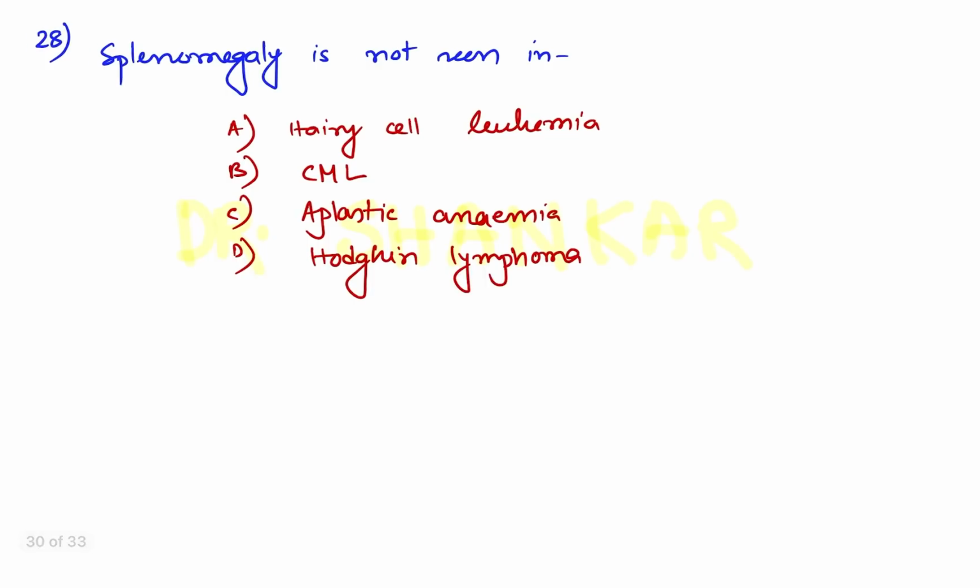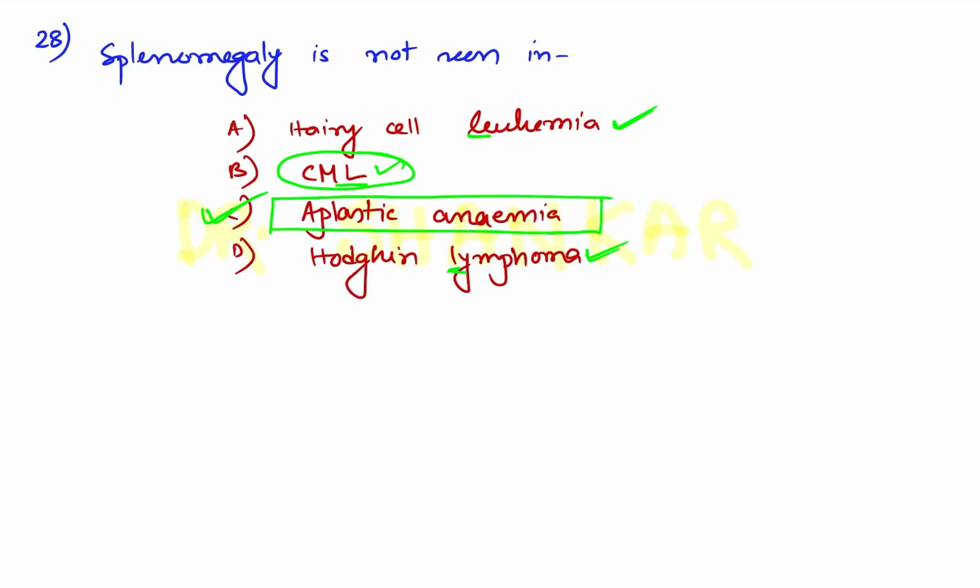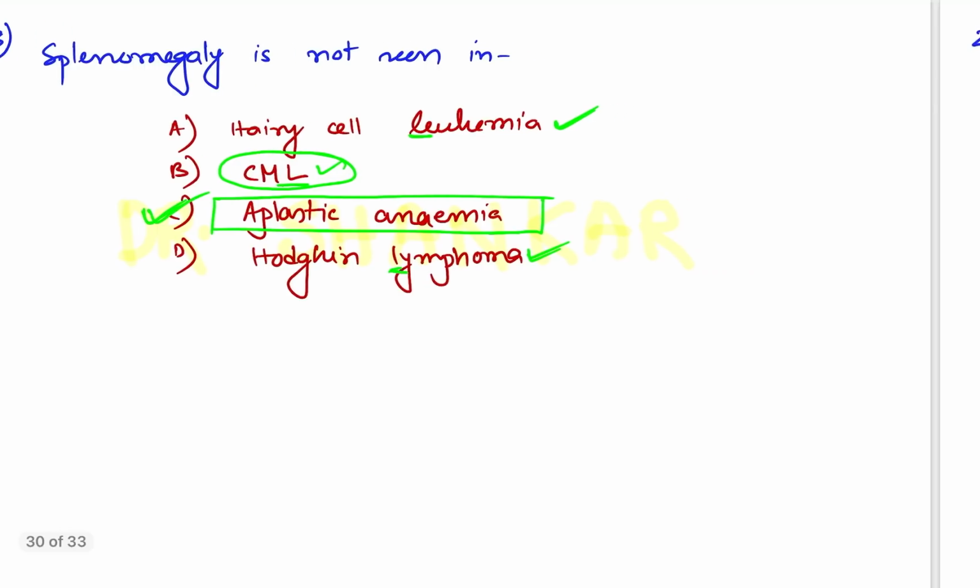Next, splenomegaly is not seen in hairy cell leukemia, in CML, in Hodgkin lymphoma. Splenomegaly is seen, but in case of aplastic anemia, splenomegaly is not seen. So in case of lymphoma and leukemia, splenomegaly is usually seen. As you all know, in CML, chronic myeloid leukemia, a characteristic feature is massive splenomegaly, and in lymphoma and leukemia also splenomegaly is seen, but in case of aplastic anemia, splenomegaly is not seen.